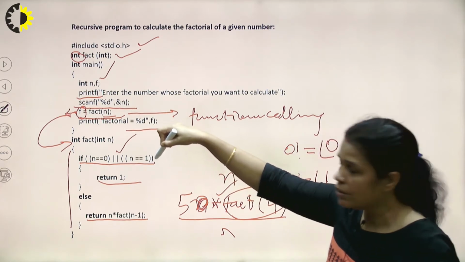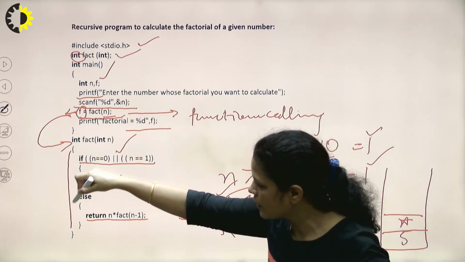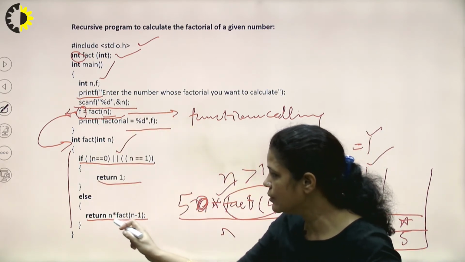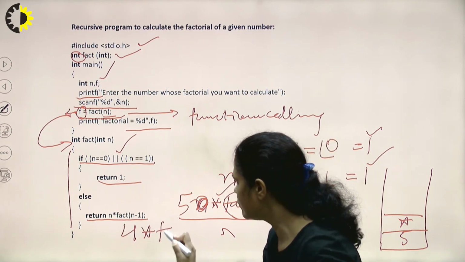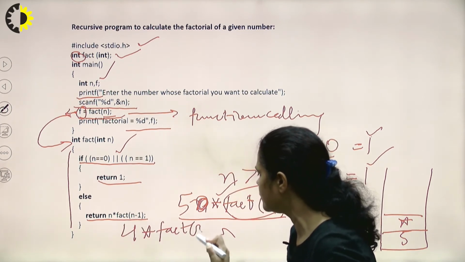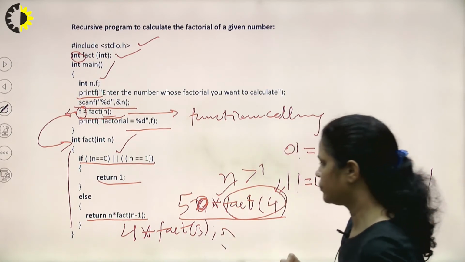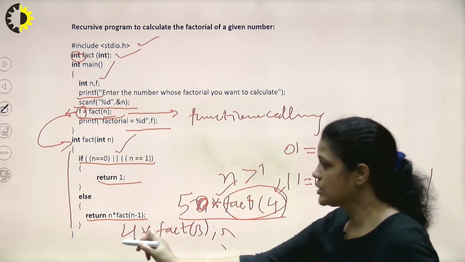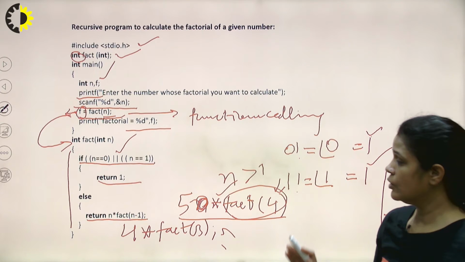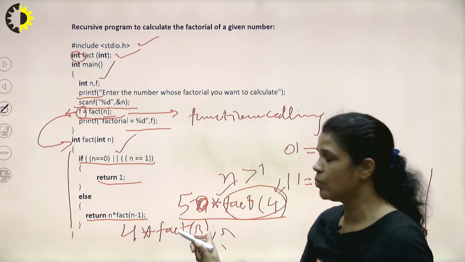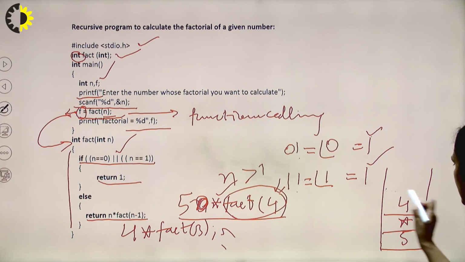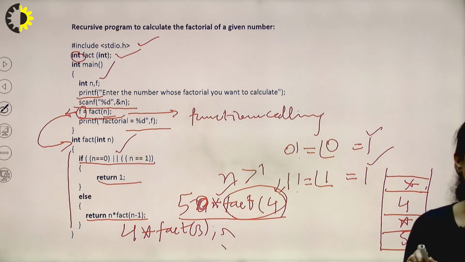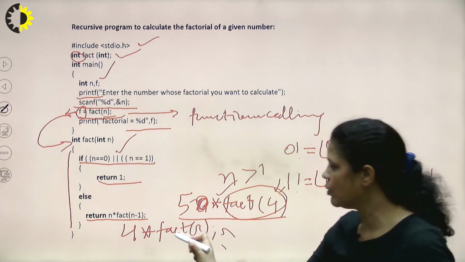No, it is not, so we come to the else part, and what will be returned? 4 multiplied by fact of 3. Again, because this computation is not completed yet, before the function call, 4 and the multiplication sign will be saved in the environmental stack. Then the function will be called for 3.